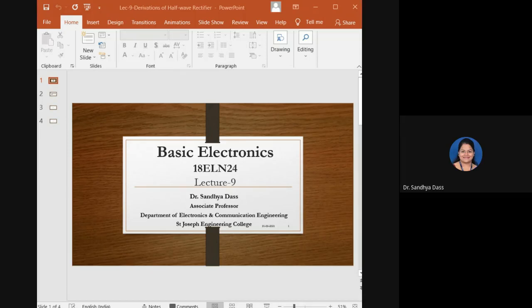Observe there the designation of the faculty in charge for basic electronics. I found in most of the assignments, the designation mentioned for the faculty is wrong. You should take care of small details whenever you submit any report or assignment. That shows your involvement. Otherwise, it will be considered that one person made a mistake and it was circulated, so all copied the same mistake.